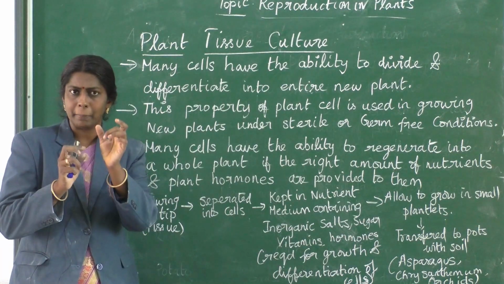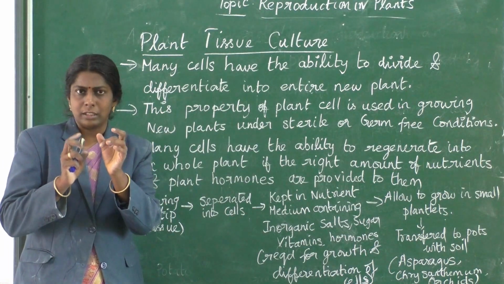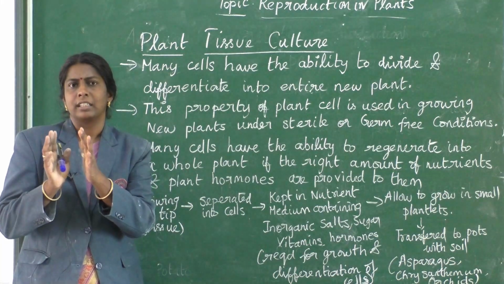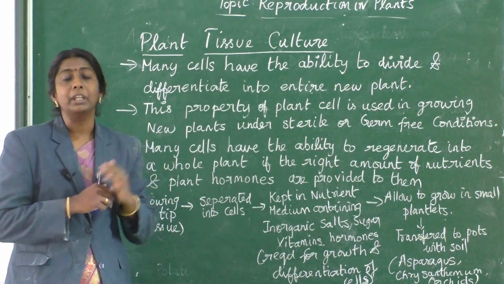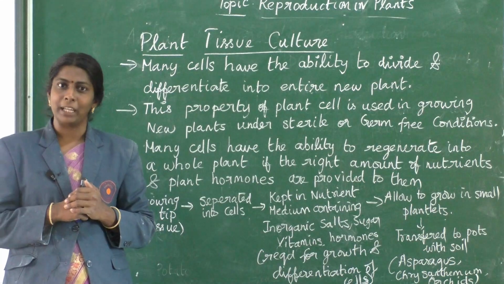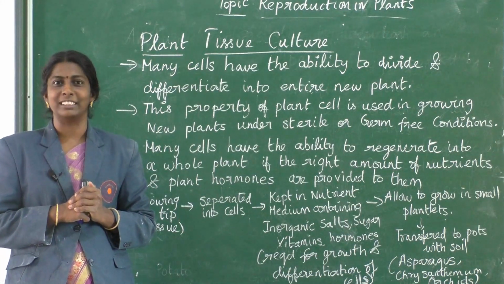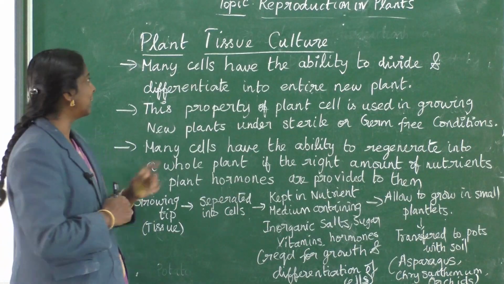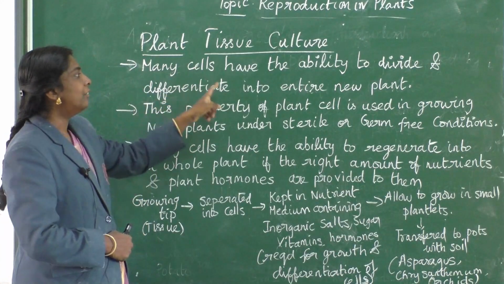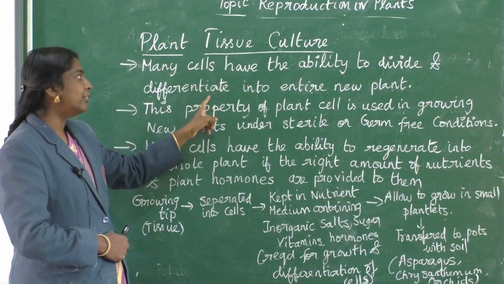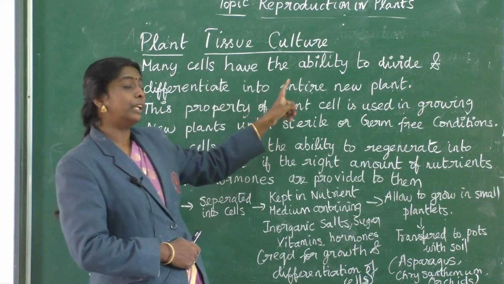We take that part, use sterile conditions, and develop a new plantlet. So how are we going to do it? It's an interesting topic, plant tissue culture. Many cells have the ability to divide and differentiate into an entire new plant.